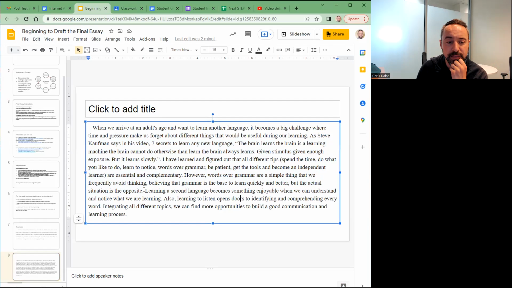And then finally, I think that these two sentences are nice because they help explain the main idea to the reader, right? Learning a second language becomes something enjoyable when we can understand and notice what we are learning. Also, learning to listen opens doors to identifying and comprehending every word. Integrating all topics, we can find more opportunities to build a communication and learning process. So again, maybe the student could just choose one or two of those instead of having three main idea sentences. Or maybe the student is doing another technique where you give one sentence for each